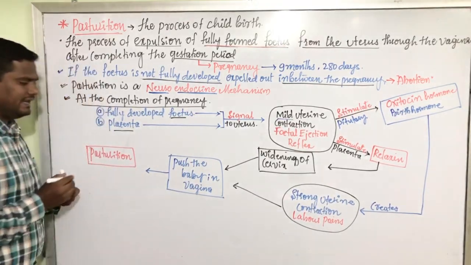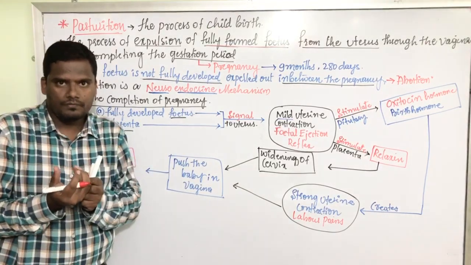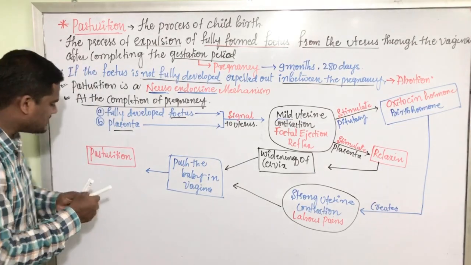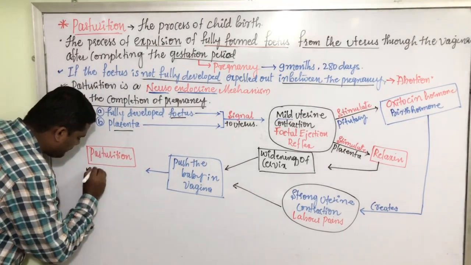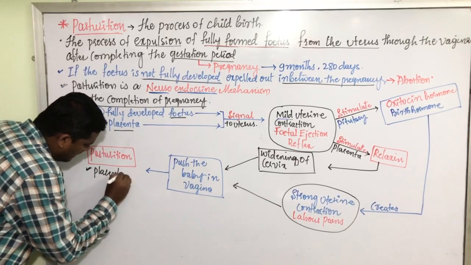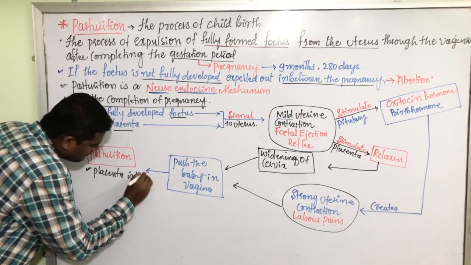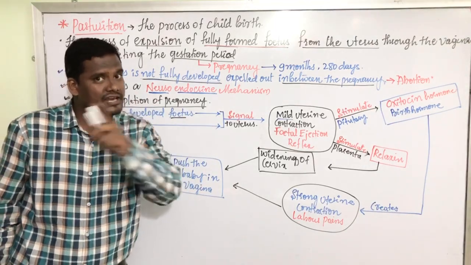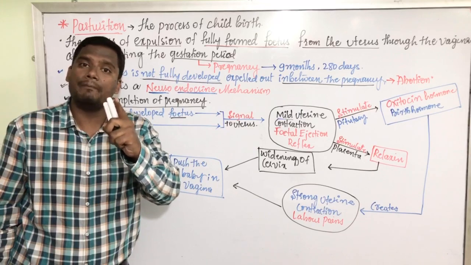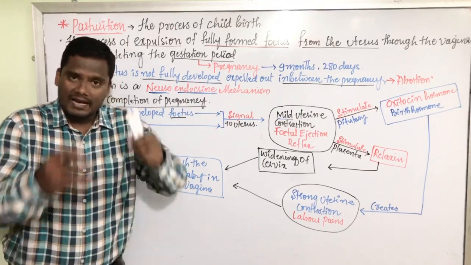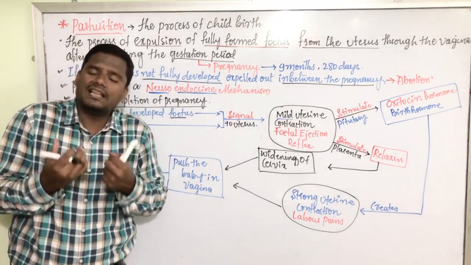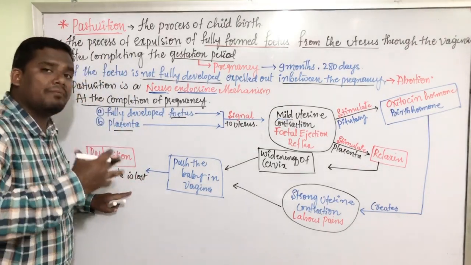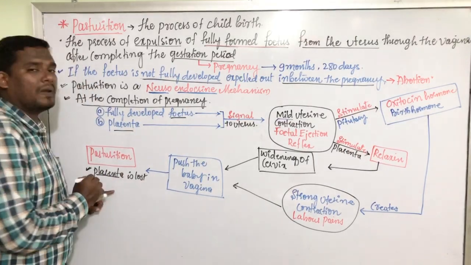When the baby gets delivered out through the vagina, suddenly the placenta is lost. Why is there a loss of placenta? Because the placenta is a nourishing tissue that nourishes the developing fetus inside the womb of the mother. Now the baby is no more inside the womb. When the baby is delivered out, there is no need of placenta now.